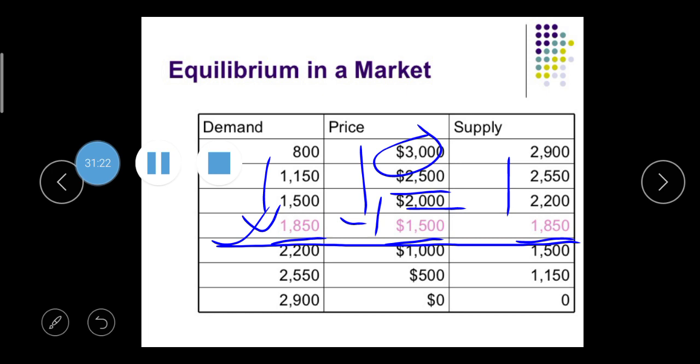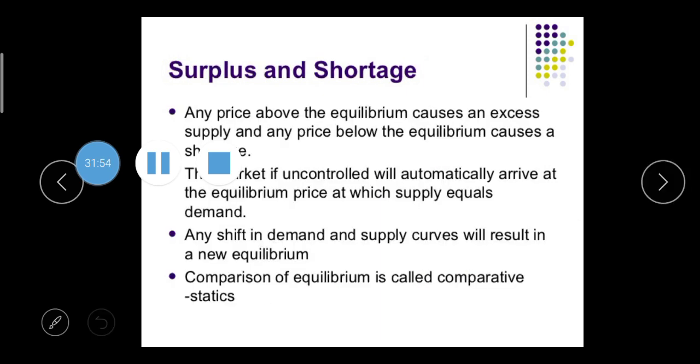Then if your price declines from 1500 to 1000, your demand increases and your supply decreases. Also, if your price declines from 1000 to 500, then your demand is also increasing from 2000 to 2550, and your supply decreases. Then if your price is 0, demand is higher and there is no supply. Okay, I hope you understand it.